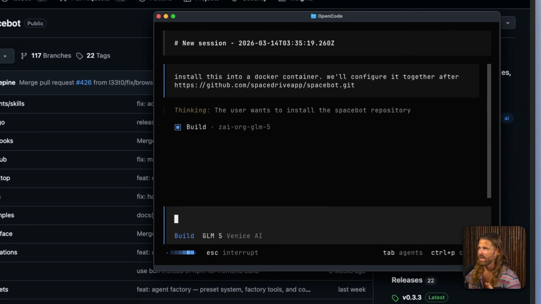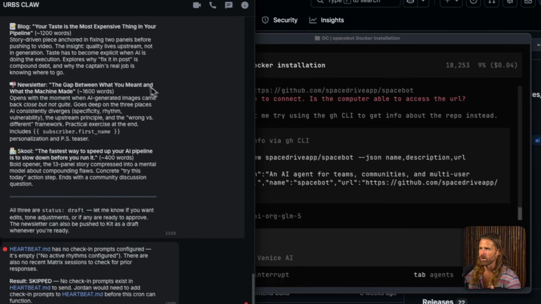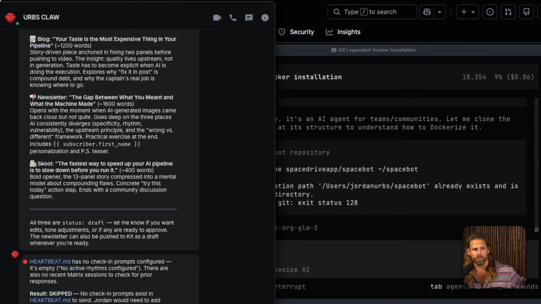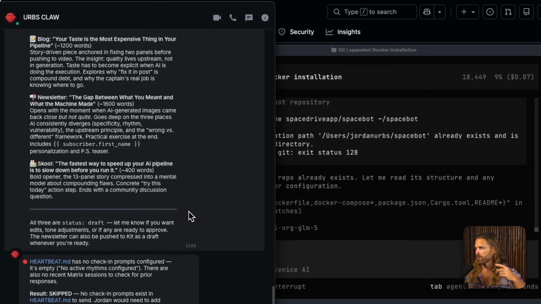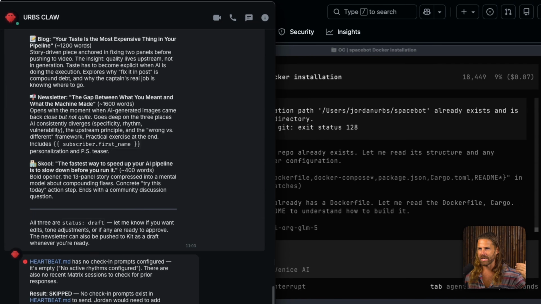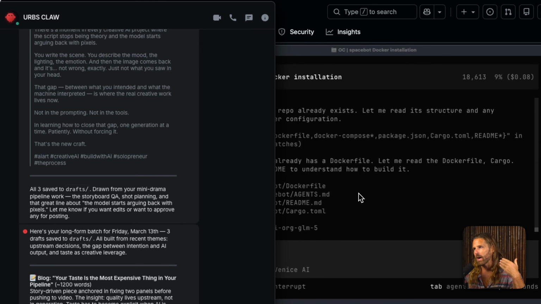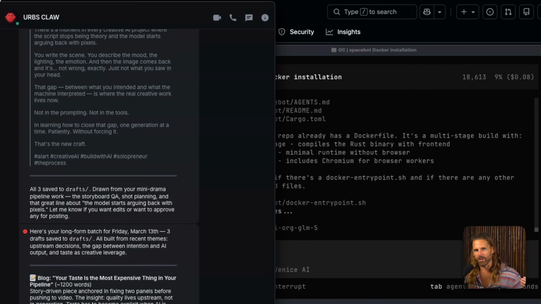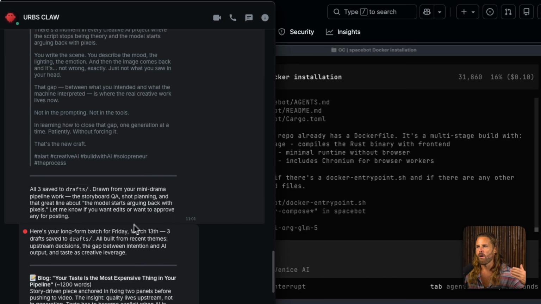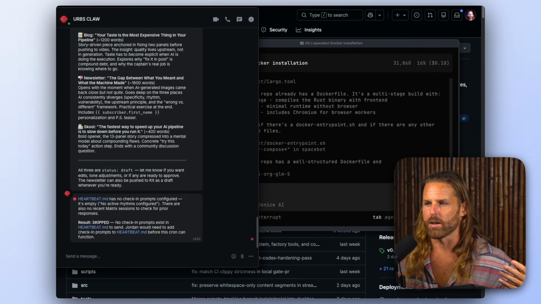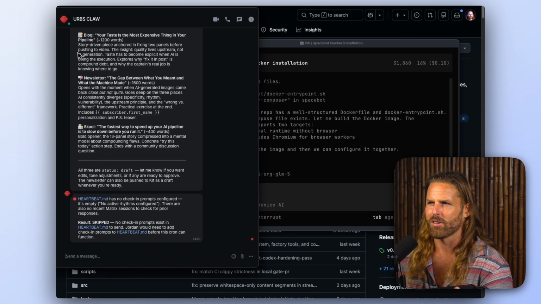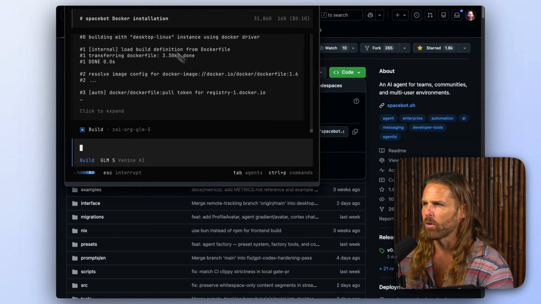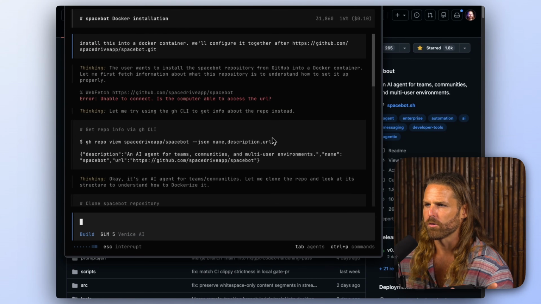Now, how I run Captain Jax is actually through an OpenClaw that's on the actual machine. So I have OpenClaw running the machine over there, and it creates containers for all these new bots. So as long as that machine is on, I've got my OpenClaw, and I've got SpaceBot, and I've got a few other bots. But that machine also has 64 gigs of RAM. It's a beast. So depending on the machinery you're looking at, you might not want to use this method, but it is convenient to just have an agent to say, hey, let's install this, let's configure it together. And so if you don't have one of the claws available, OpenCode is a great agent for this.